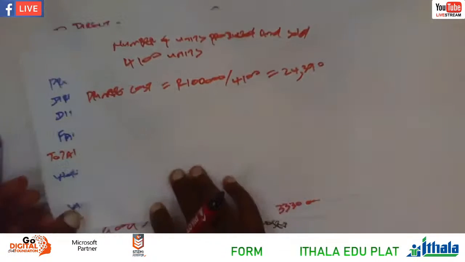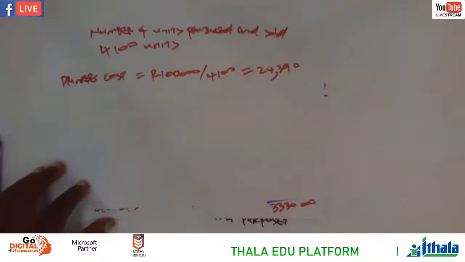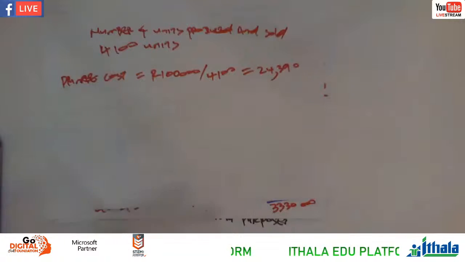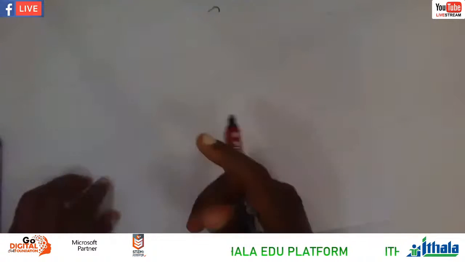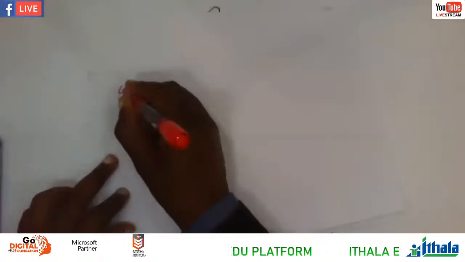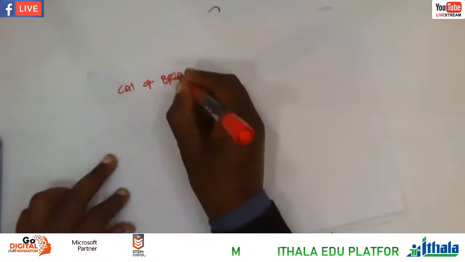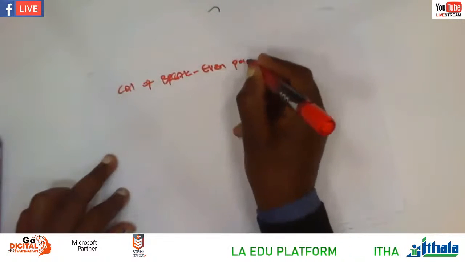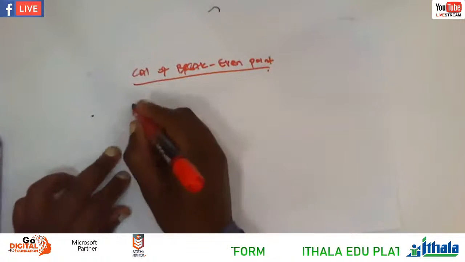Okay, now let's go to the calculation of the break-even point. Let's go now to the calculation of the break-even point, then we do the activity once and for all. I'll give you the formula. Calculation of the break-even point. This is the formula here.